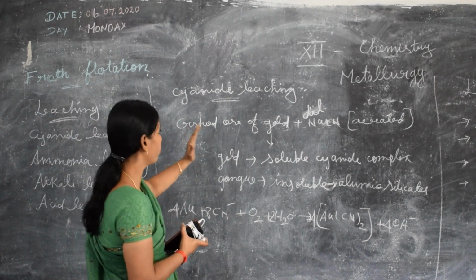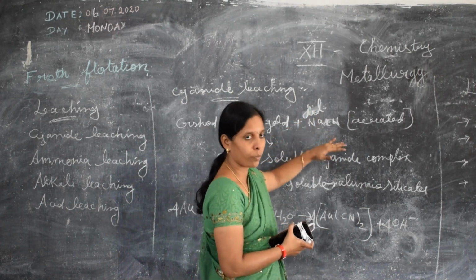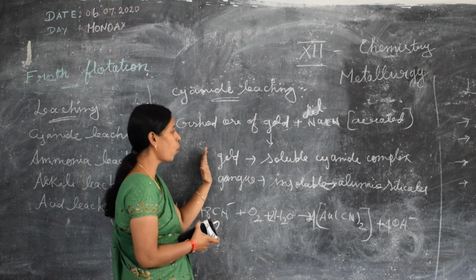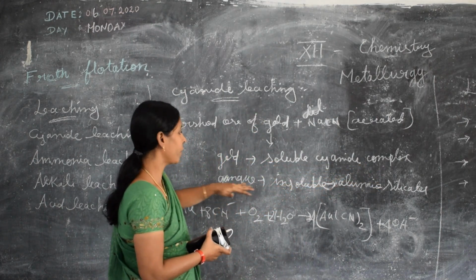The crushed ore of gold is leached with an aerated solution of dilute sodium cyanide, and the gold is converted into the soluble cyanide complex, while the gangue particles, aluminosilicates, are insoluble.